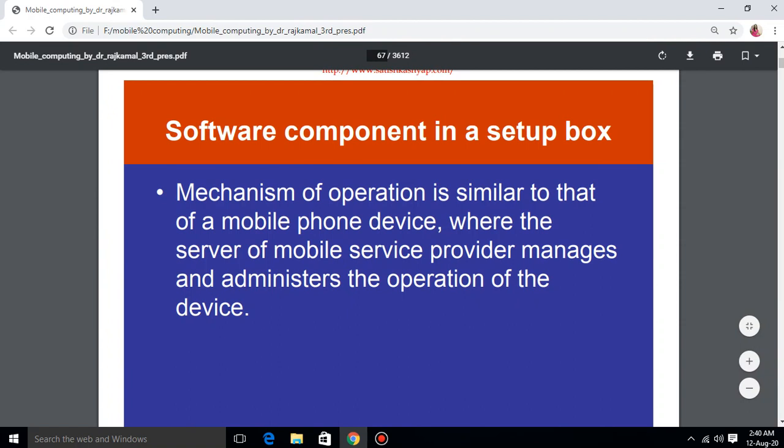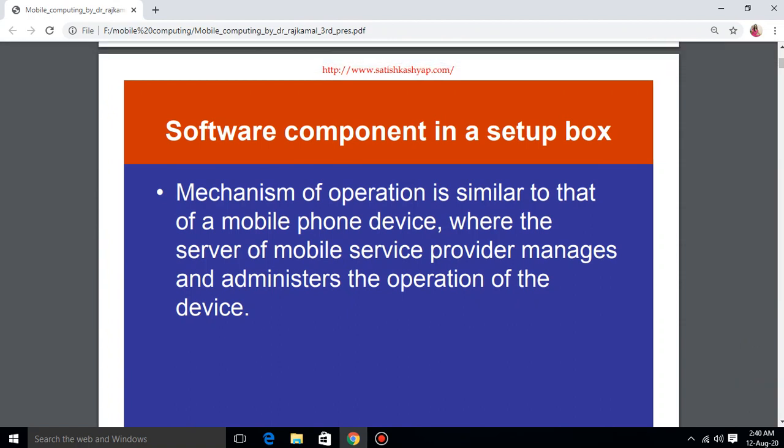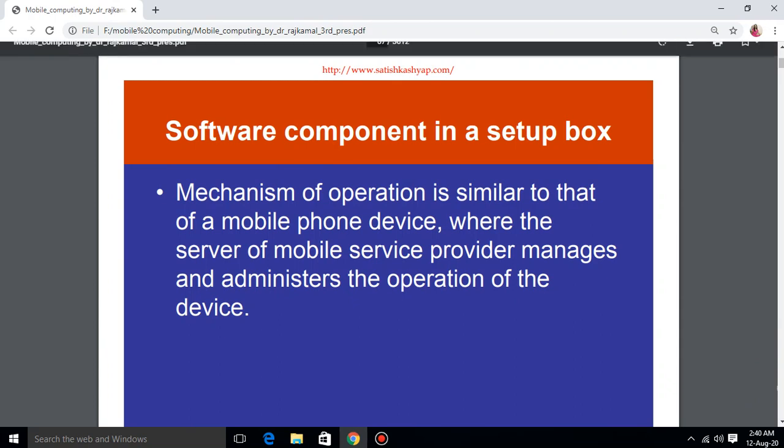So there is a server which serves all the requests generated by the customer, which are handled by the set-top box and go to the broadcaster. There it handles them and replies correspondingly.